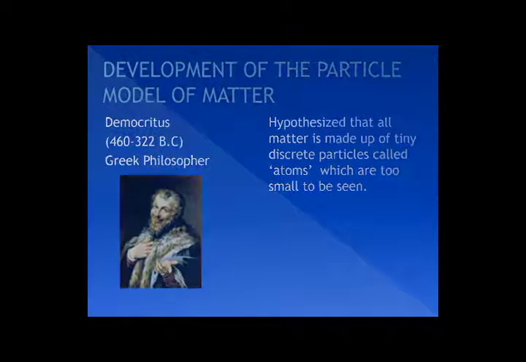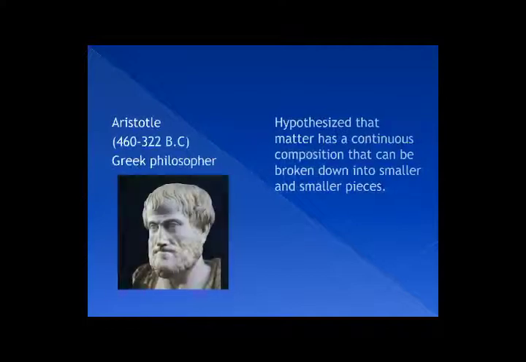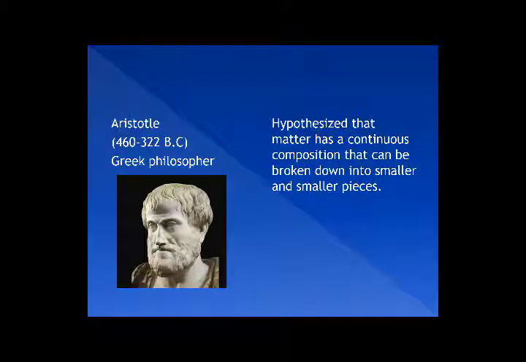Now let's move towards the next scientist. Again, he was a Greek philosopher, another Greek philosopher. The name was Aristotle, and his birth and death was 460 to 322 BC. We can say it like 322 BC to 460 BC.